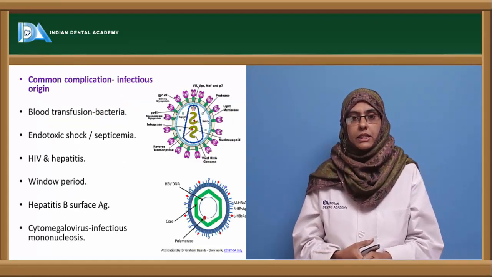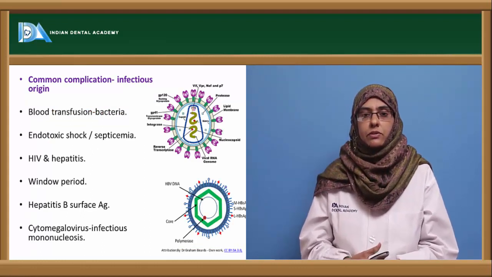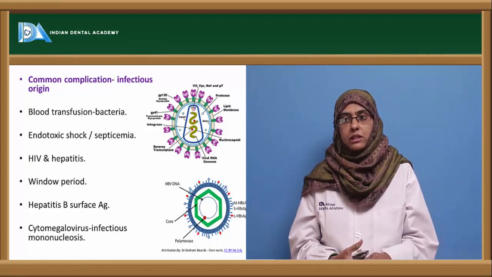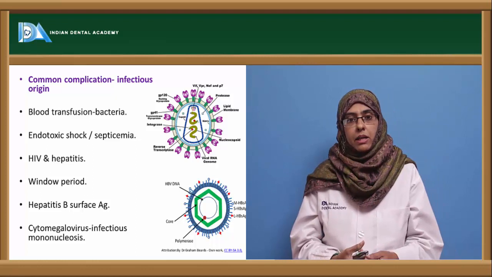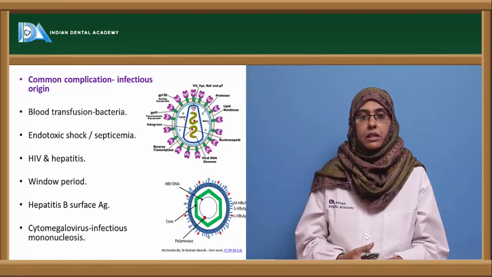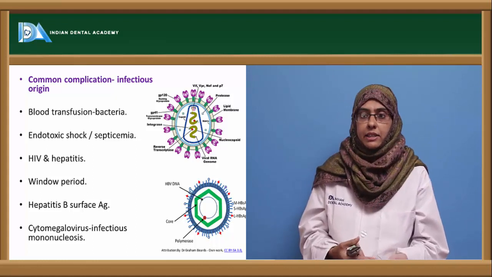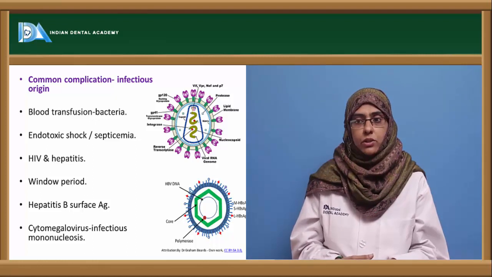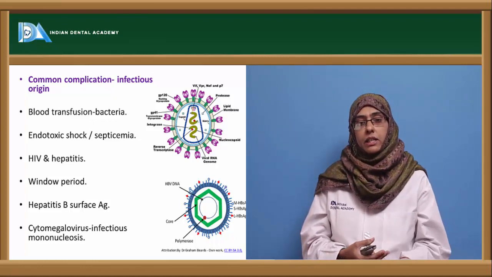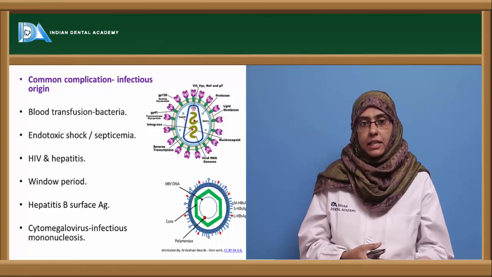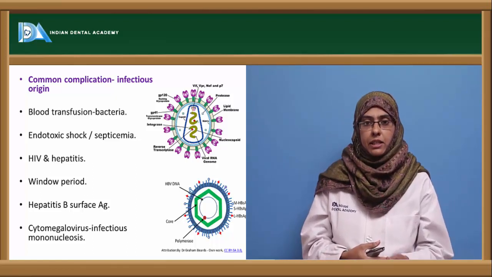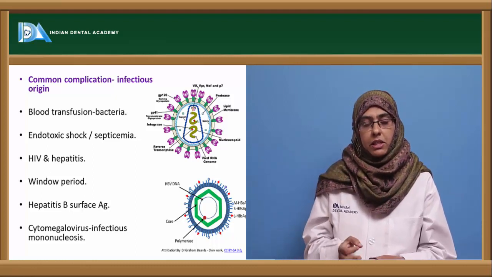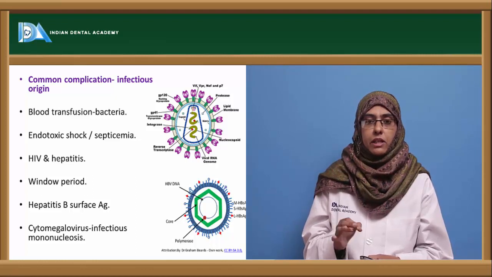Next, a common complication associated with blood transfusion is when the blood is not sterile or when it is contaminated with microorganisms, that is, the infectious origin. The blood might be contaminated with a variety of organisms such as bacteria, viruses, etc. When it is contaminated with bacteria and transfused, it can lead to endotoxic shock or septicemia. And when this blood has viruses such as HIV and hepatitis, it can cause HIV and hepatitis in the recipient, and very much care has to be taken with the HIV individual.